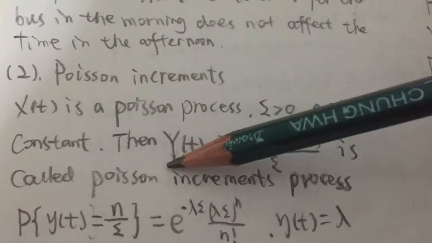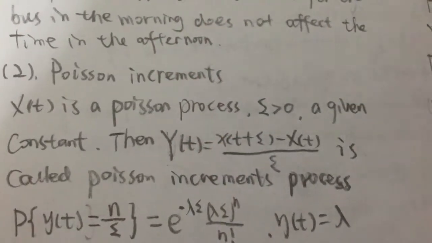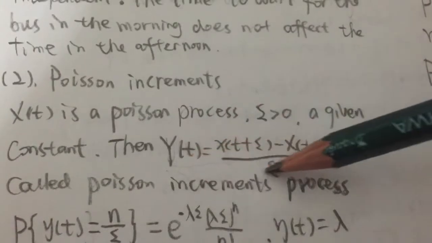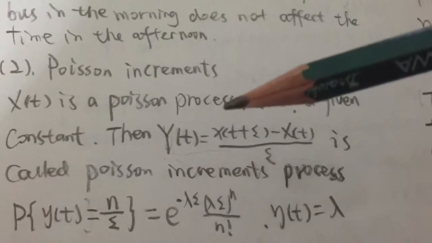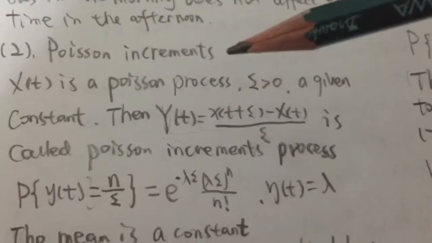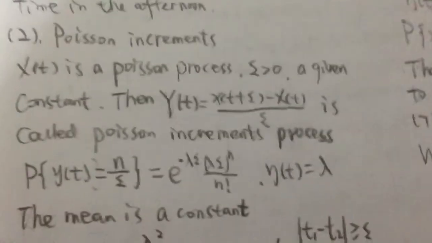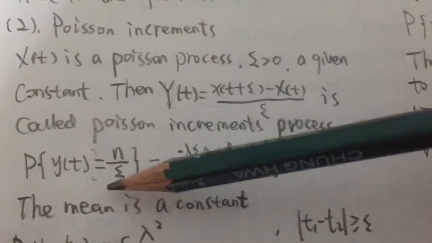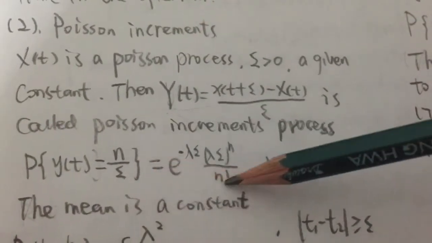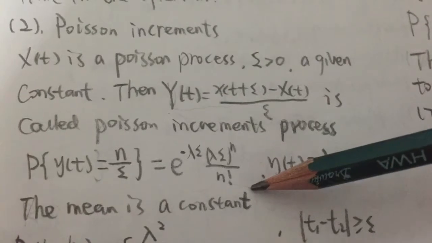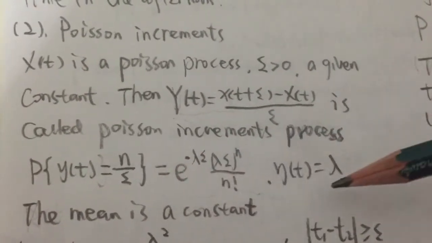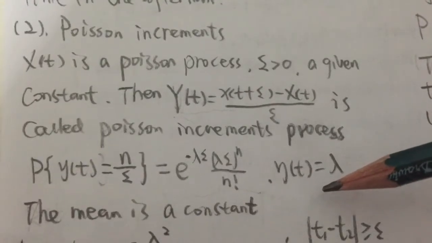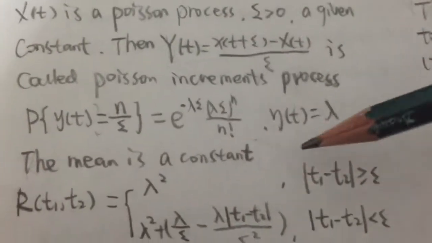It's a function in this formula, and this is the Poisson increments process. So we have the distribution function like this, and the probability mass is like this, and the expectation is lambda.